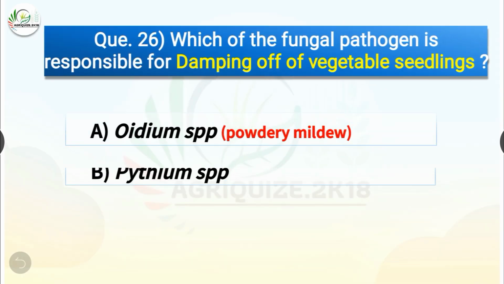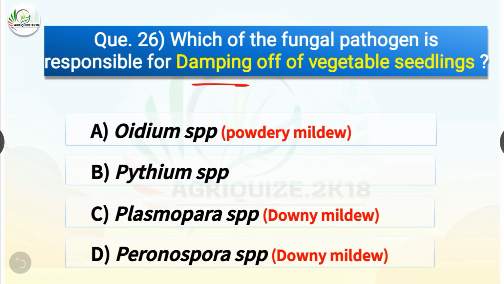Question number 26. Which of the fungal pathogen is responsible for damping off of vegetable seedlings? The options are Oidium species, Pythium species, Plasmopara species, or Peronospora species. The correct answer is option B, Pythium species. So, Pythium species is the fungal pathogen which is responsible for damping off of vegetable seedlings, whereas Oidium species is responsible for powdery mildew, and Plasmopara species and Peronospora species are responsible for downy mildew.